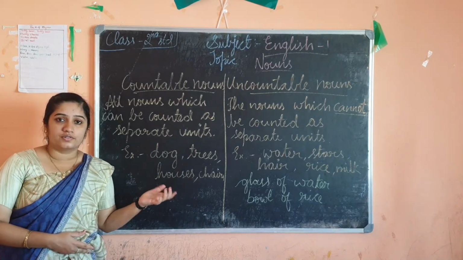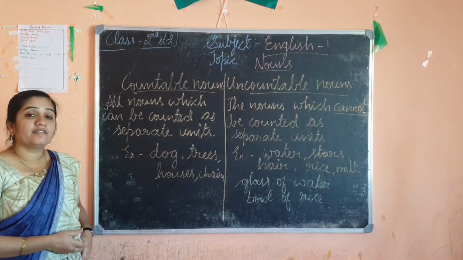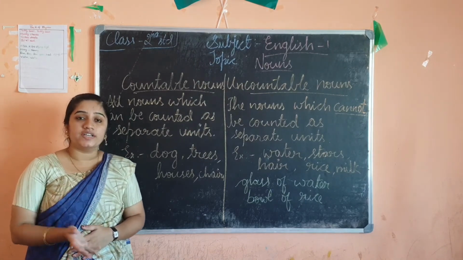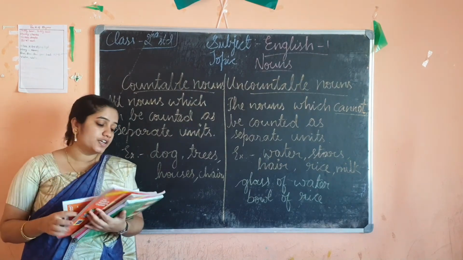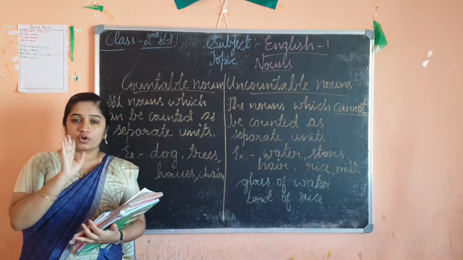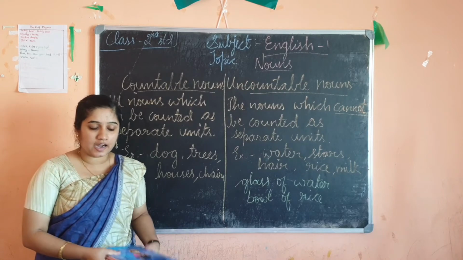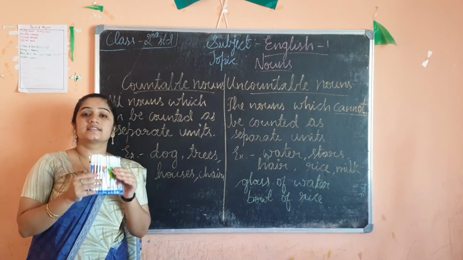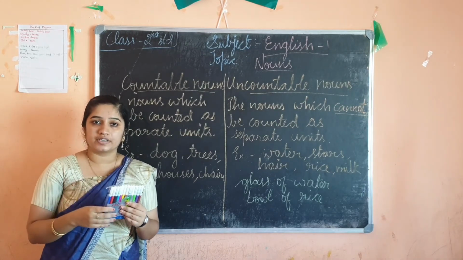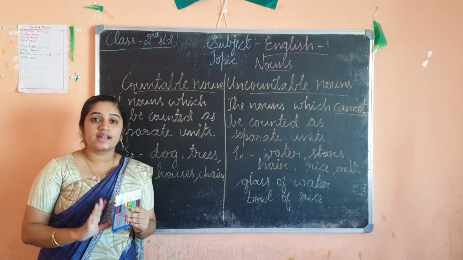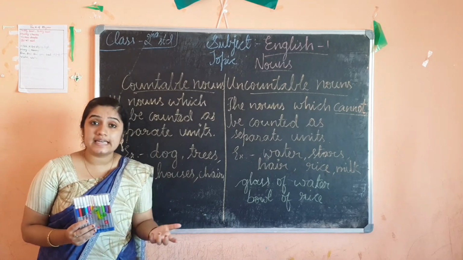Dogs also. How many dogs are there on our streets, isn't it? We can count them easily as separate units. For example, if I take books, I can count how many books I have. 1, 2, 3, 4. Total books are 4. So I can count them separately. Similarly, how many sketch pens are there? 12 are there. I can count easily one after another, as separate units. That's known as a countable noun. Very easy. Anything which can be counted easily or separately.